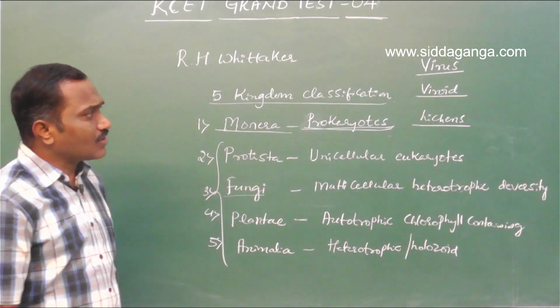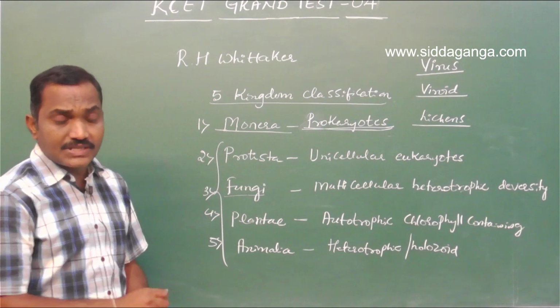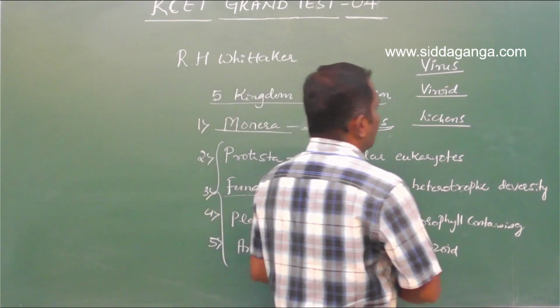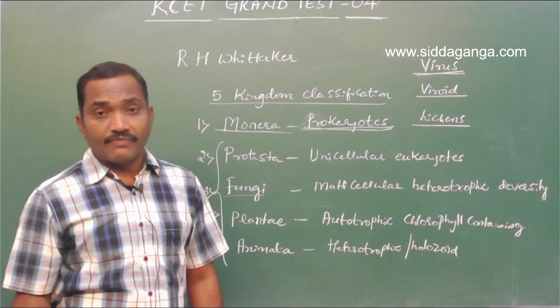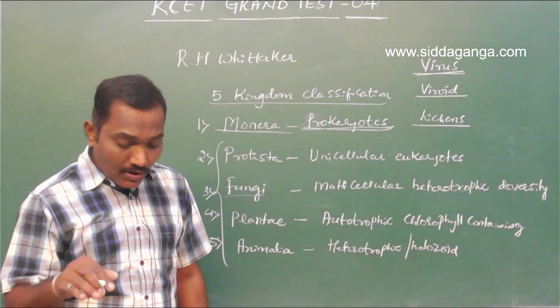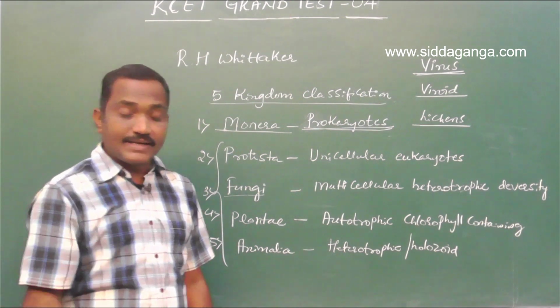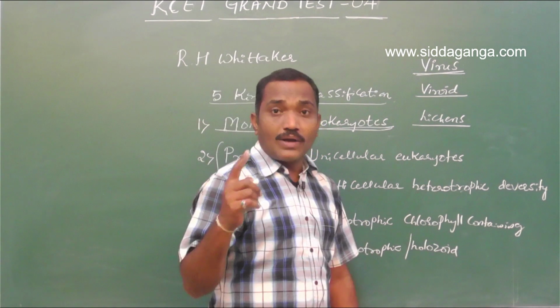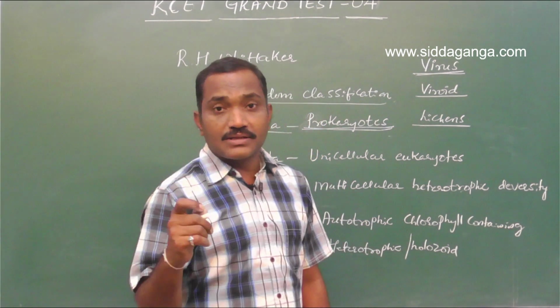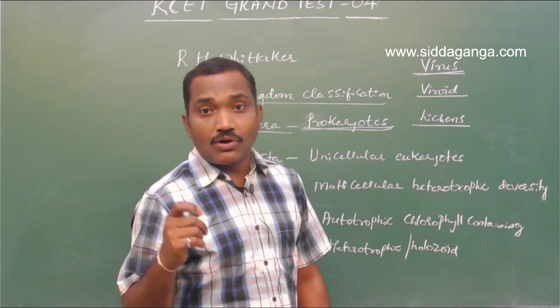All these three are not included in the five kingdom classification. The reason is that viruses behave like living as well as non-living. When they're outside the host, they are non-living. When they enter the host, they start metabolizing. So we can say they are neither living nor non-living.